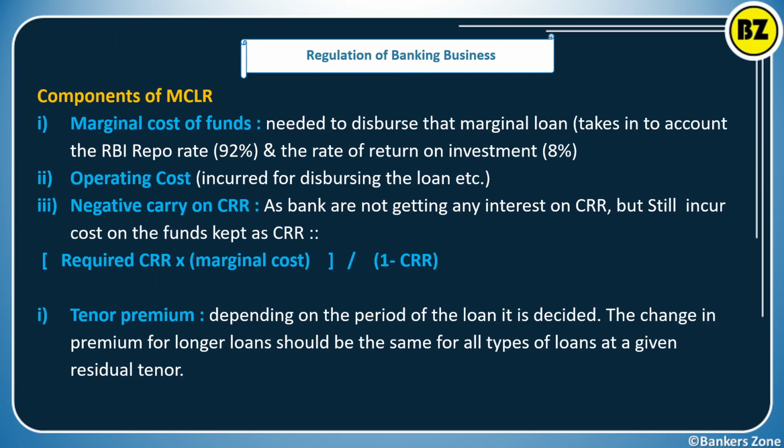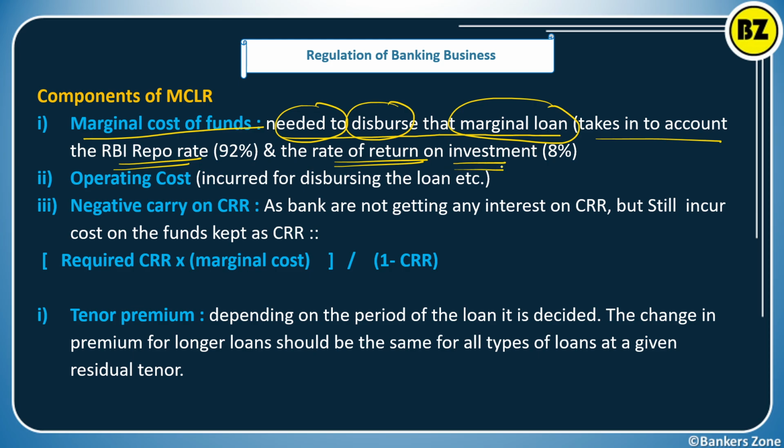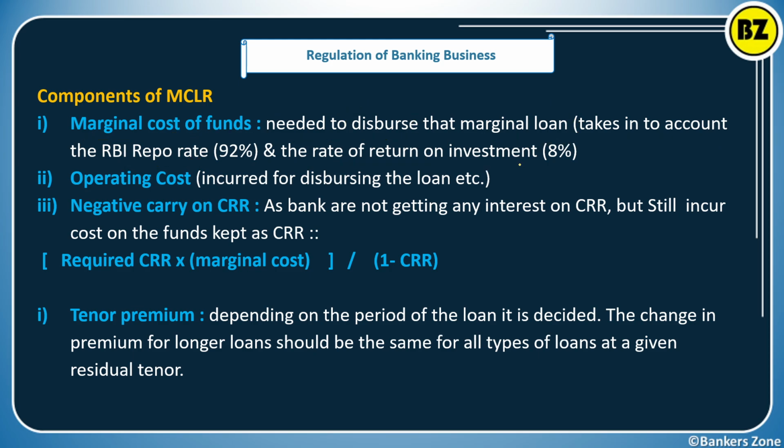Now let's talk about the components of MCLR. What components are considered while deciding the MCLR? Very simple. See, the marginal cost of fund. What do you mean by it? Simply, what is needed to disburse that marginal loan. It is the cost which is required to disburse the marginal loan. It takes into account the repo rate. Apart from that, the rate of return which the bank is getting on the investments done by the bank. Marginal cost of fund means simply what is needed to disburse that marginal loan, right?